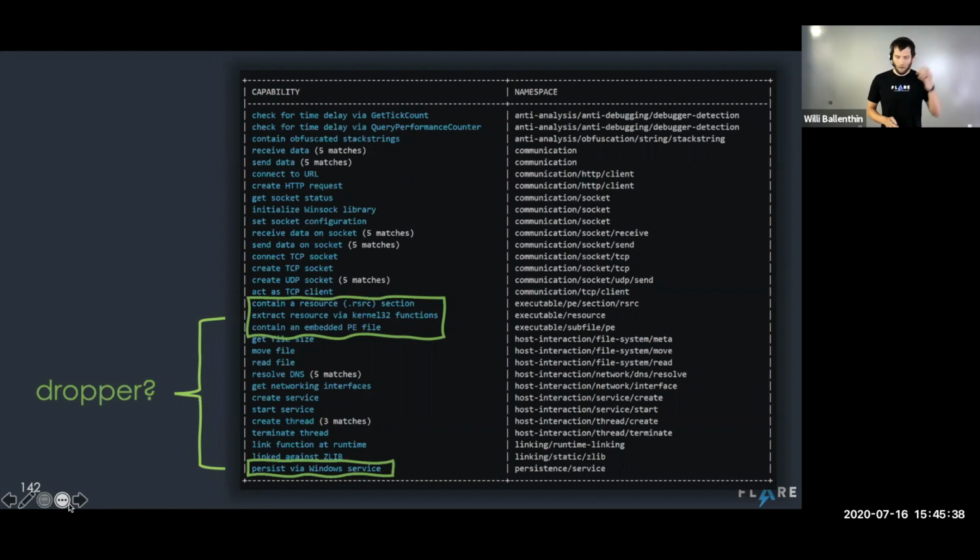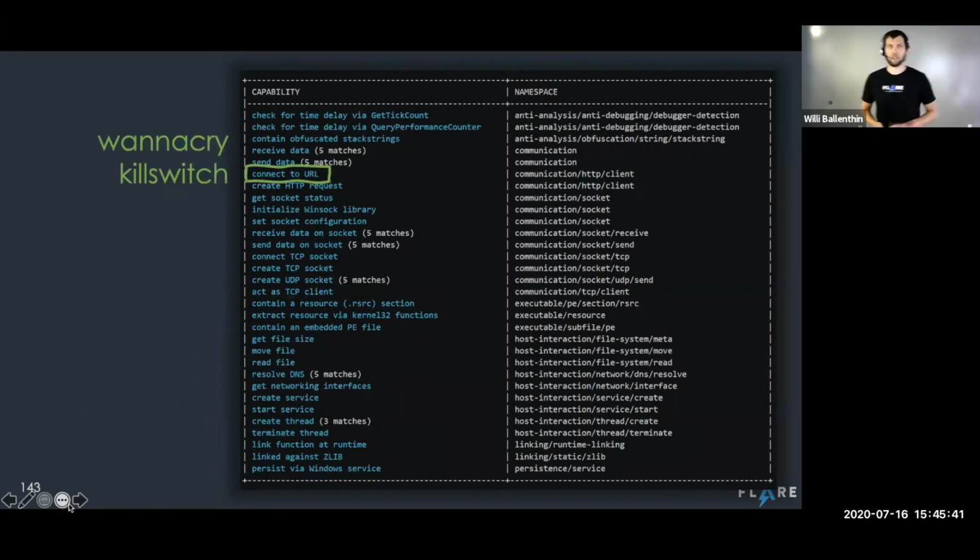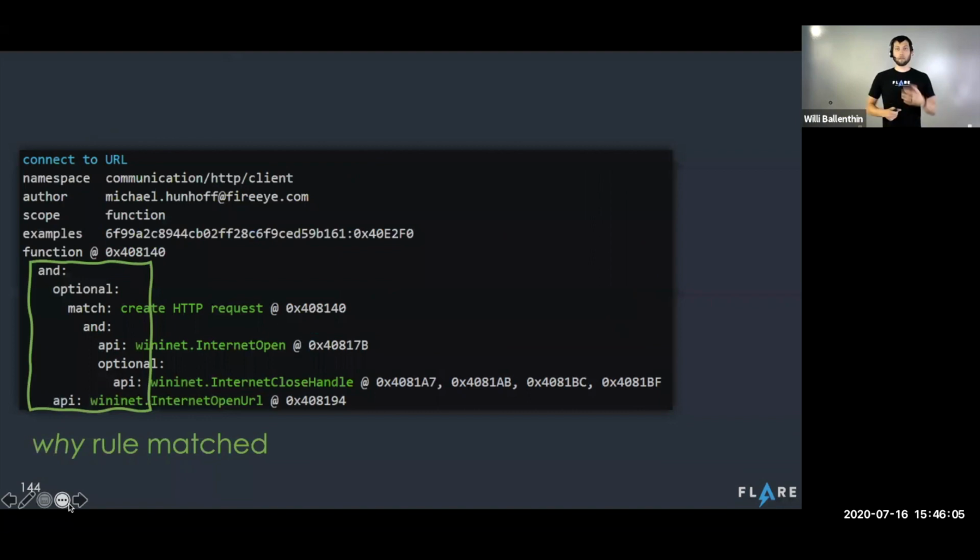It always jumps to the forefront of my mind, and that's that kill switch, right? Wannacry, when it first ran, it would see, can I connect to this domain? And sure enough, Kappa is able to identify that this binary connects to a URL. Now, if I'm not quite sure that I trust Kappa here, I can say, hey, please show me your work. And Kappa will not only show us the rules that match the capabilities that it's detected, but it will also show us why it identified a capability.